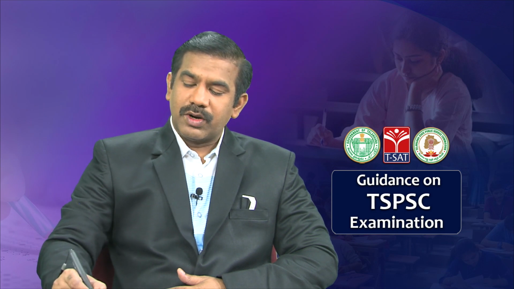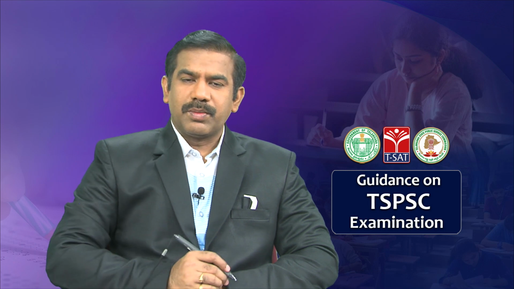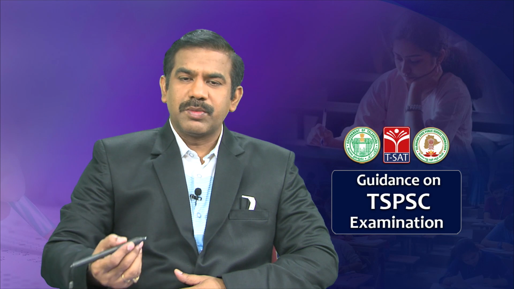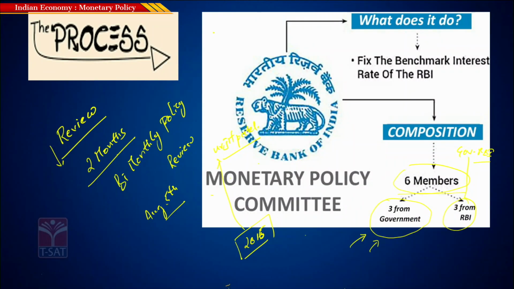By default, one of these members happens to be the governor of the RBI itself. And how does the 6-member committee make decisions? In general, they meet once in every 2 months in Mumbai, at the RBI headquarters, and discuss and debate the state of the economy, and they come up with certain changes in policy rates. Either they go for increasing the policy rate or decreasing the policy rate based upon the circumstances.